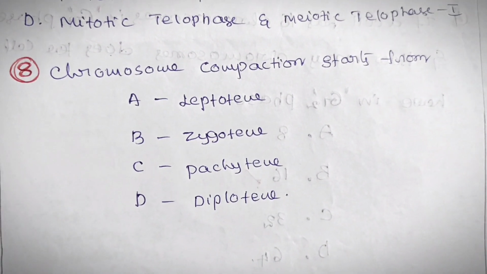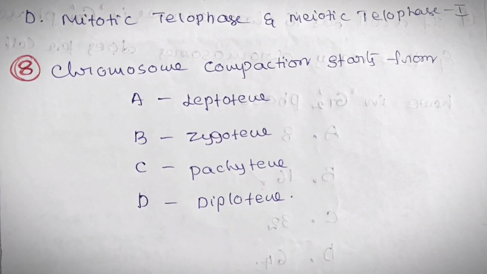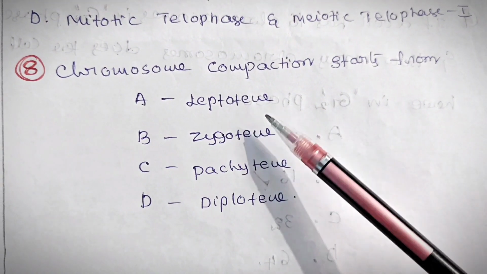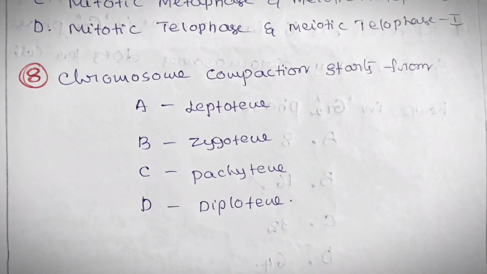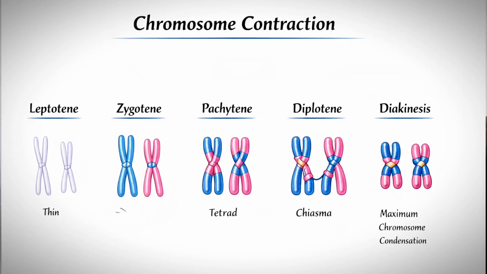Chromosome compaction starts from. Options are leptotene, zygotene, pachytene, diplotene. For this, the correct answer is leptotene. Actually, in the leptotene stage, the chromosomes get condensed.